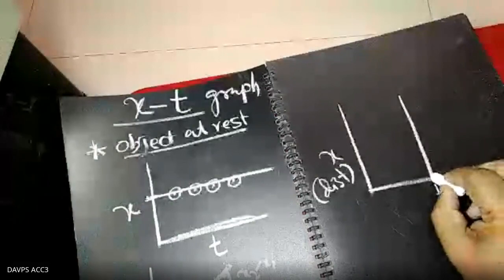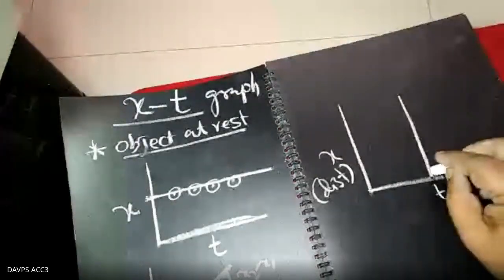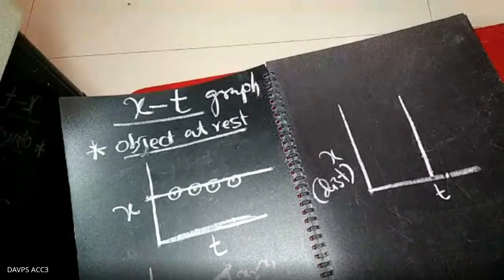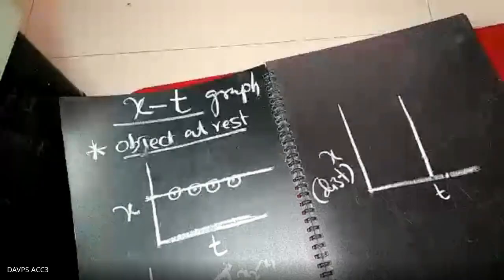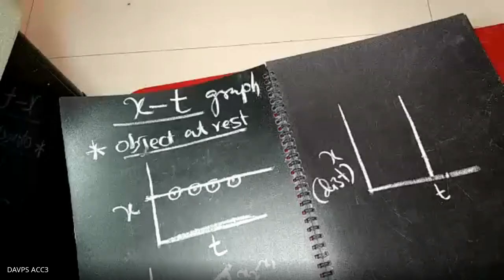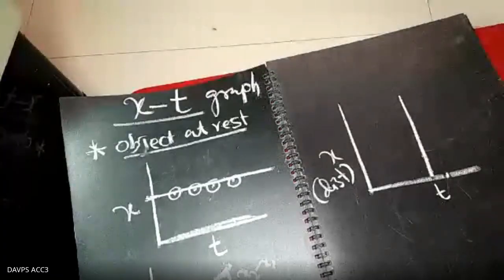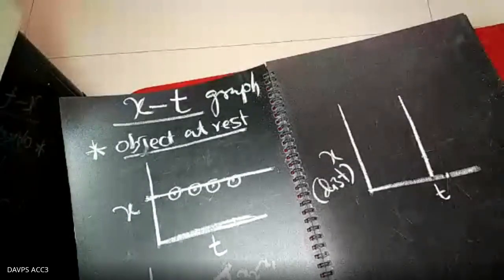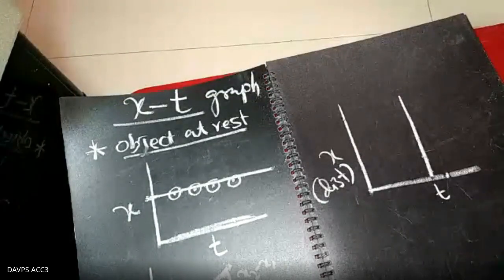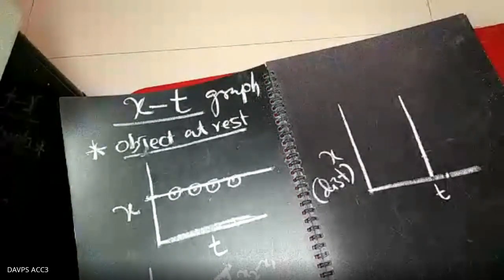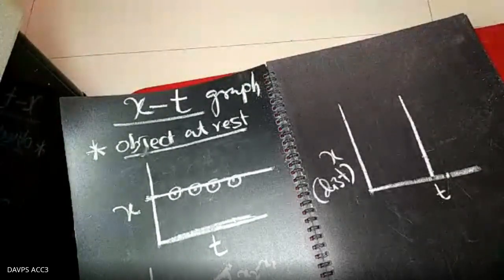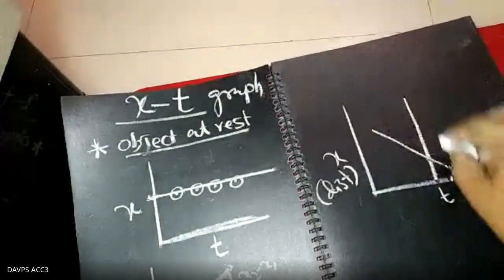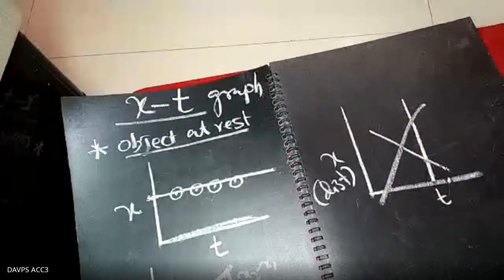At a particular time equal to 10 seconds, the position of the object changes continuously. Is it possible? No, sir, this graph is not possible. Why not? Because at 8:15 we cannot attend all the classes. You cannot attend physics class, chemistry class, biology class at the same time, and also eat food, go to the market, and go to the civic center. Is it possible? No. So this distance time graph is not possible.